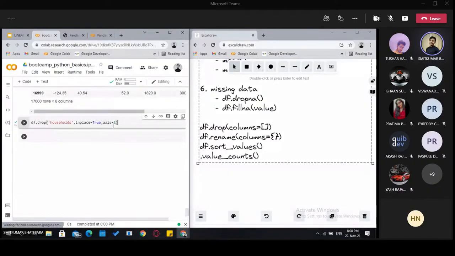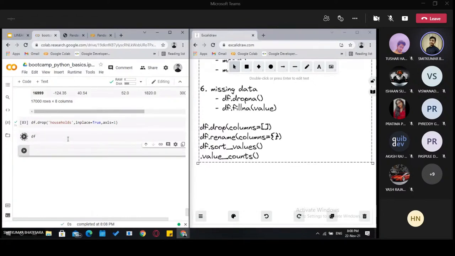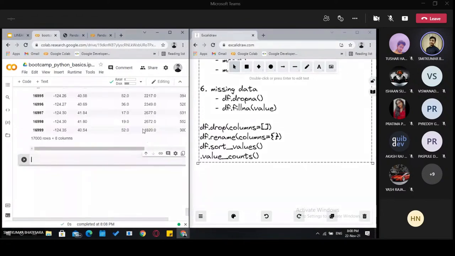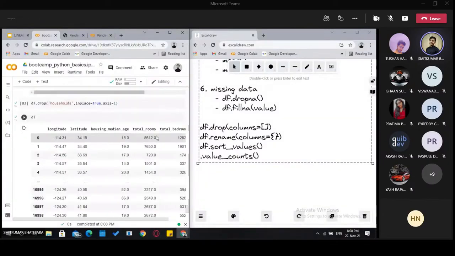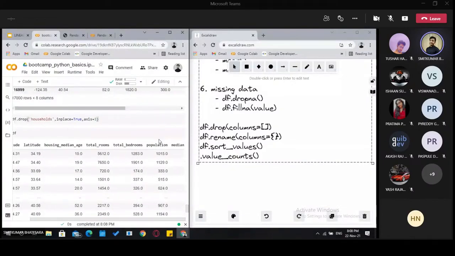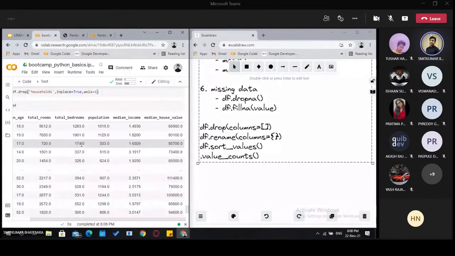Now if we see the data frame, households would not be there because it actually removed that column which we specified. We can see population and then median income.